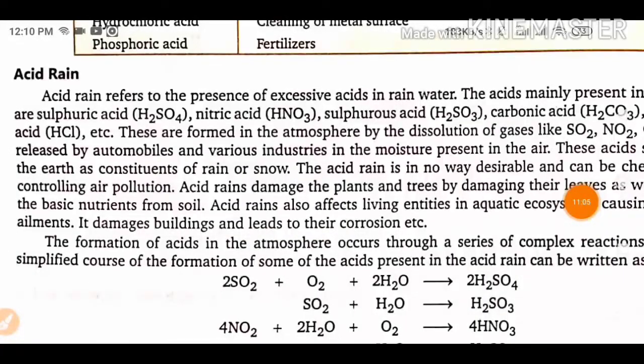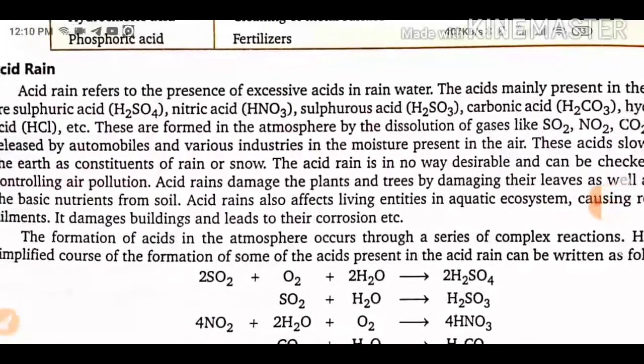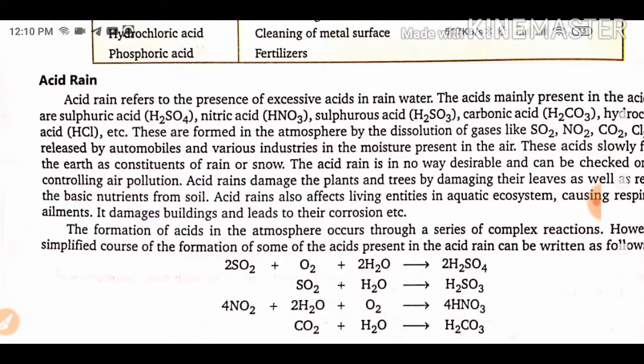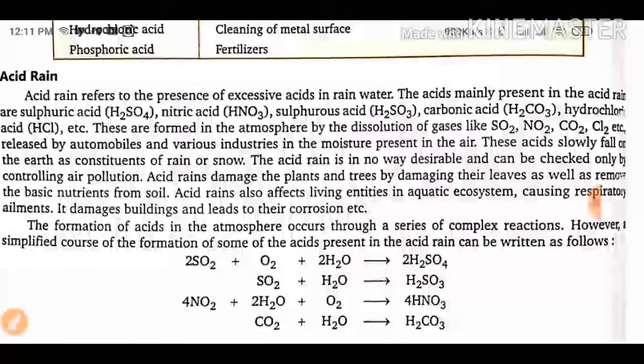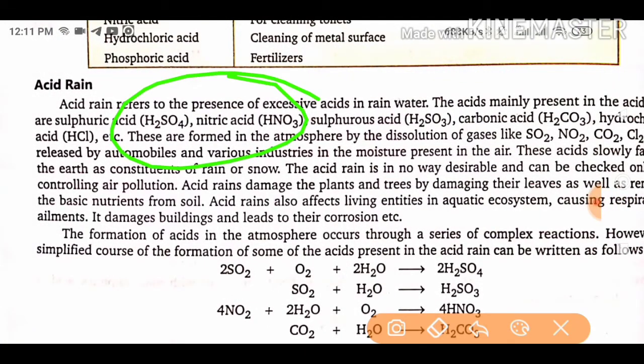Now we move to acid rain. Okay, how acid rain is formed. Acid rain refers to the presence of excessive acids in rain water. The acids mainly present in acid rain are sulfuric acid and nitric acid, as well as sulfurous acid, carbonic acid, and hydrochloric acid. Okay, mainly these two, H2SO4 and HNO3, are present.